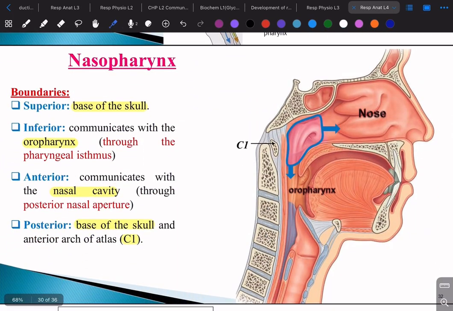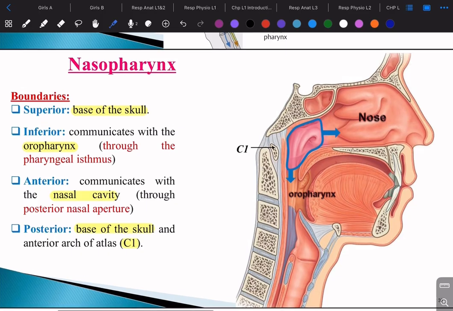Now let's talk about the nasopharynx, okay? First of all, we need to see the boundaries for the nasopharynx. The superior part is the base of the skull. So here we have the base of the skull. This is the nasopharynx. Inferiorly, it's the oropharynx because it's right underneath it. And then anteriorly we have the nasal cavity, and posteriorly we have, as we said, C1, okay.